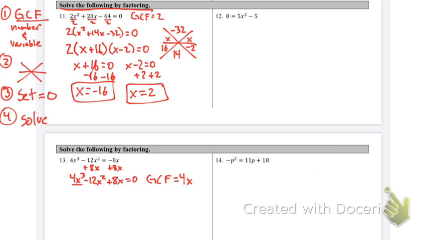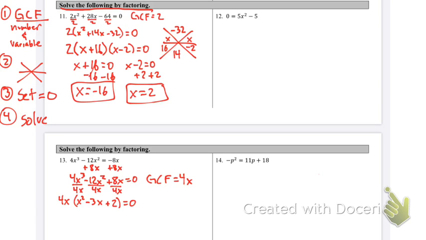And this is what I divide by: 4x, 4x, 4x. And this is going to give me x squared minus 3x plus 2. Parentheses, GCF goes in front, which is 4x, all equal to 0.